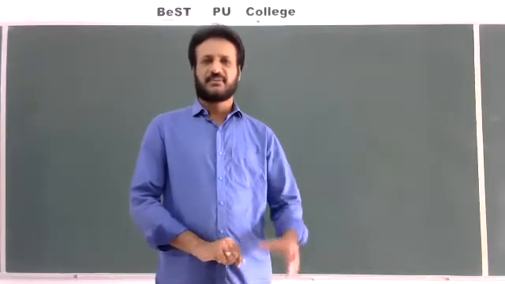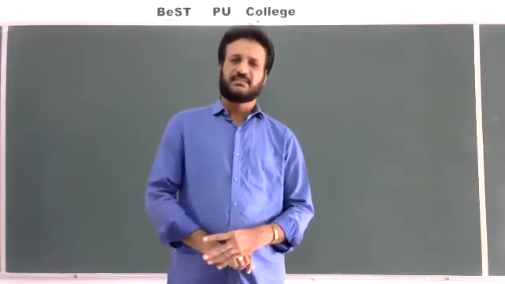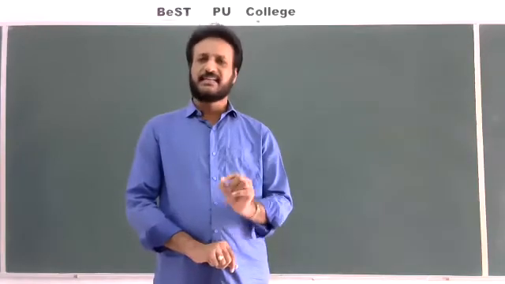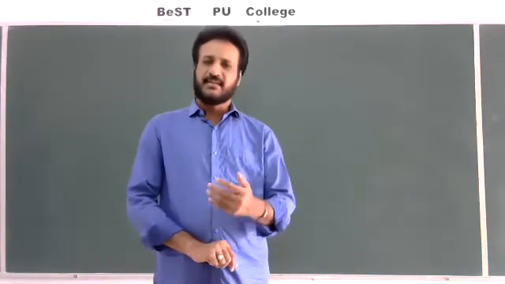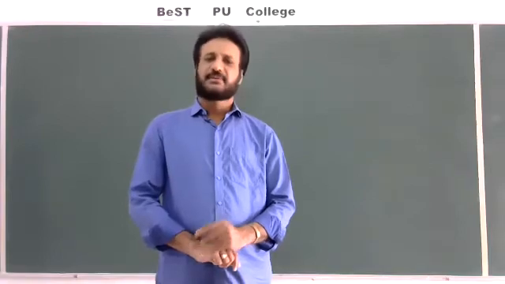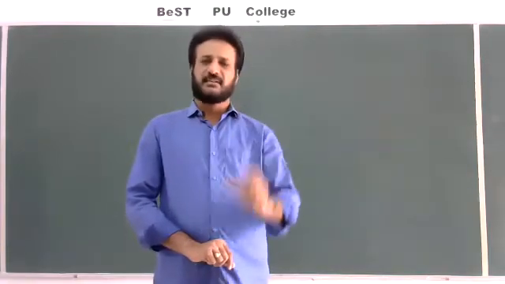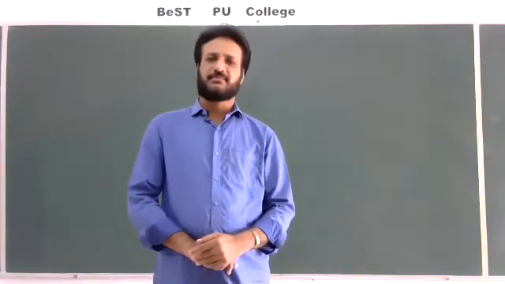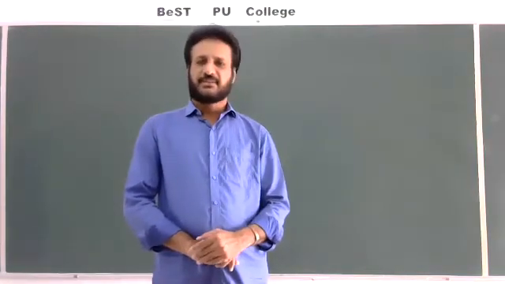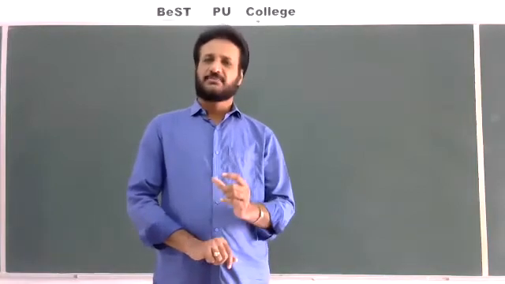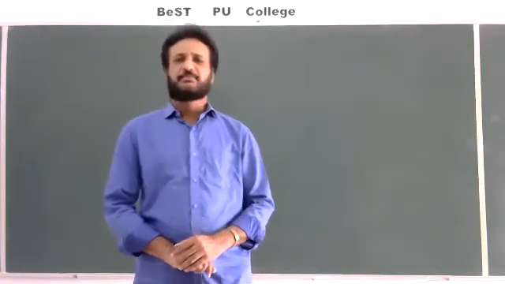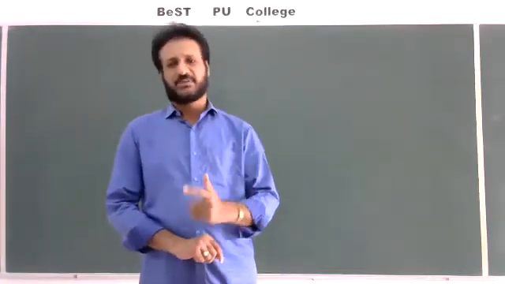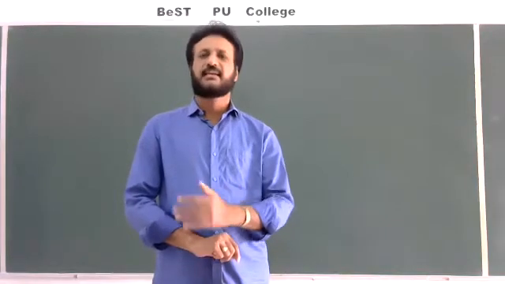After completion of the derivation I explained what the decay constant or disintegration constant is. How can we define the decay constant? For that definition I gave a simple derivation also. In the end we got t is equal to 1 by lambda, lambda is equal to 1 by t. So in the definition: the reciprocal of the time during which the number of atoms in a radioactive sample reduces to 37% of the original number of atoms is called the decay constant.